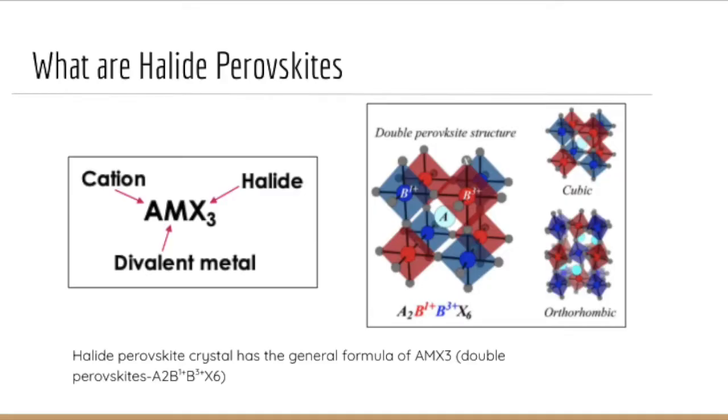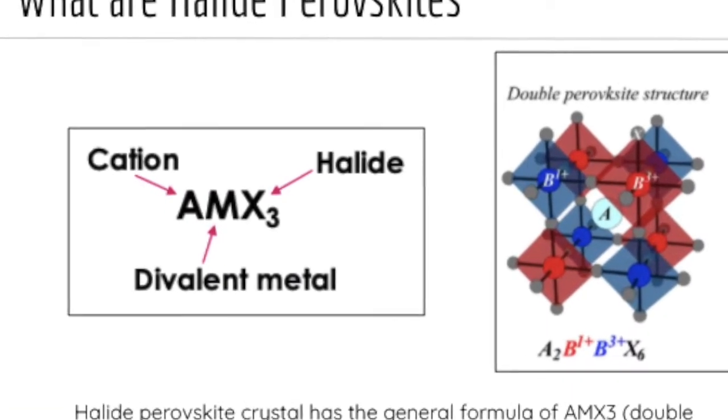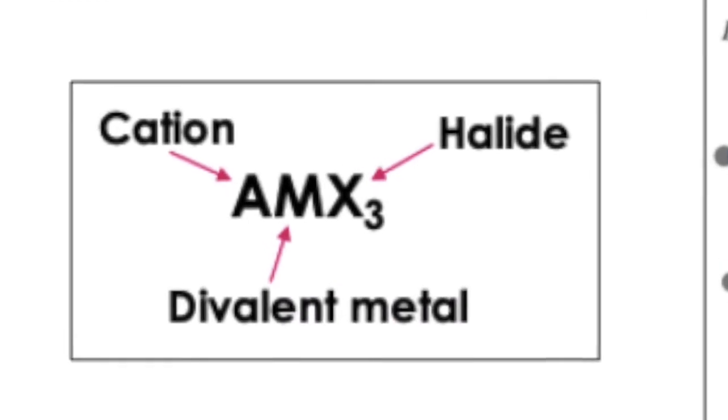However, solar energy is expensive and not a viable option for everyone. Minerals called perovskites have rapidly emerged in the field of photovoltaics and have shown promise in reducing the cost of solar energy due to their high abundance in the earth. Perovskites have a general formula of AMX3, where A is a cation, M is a divalent metal, and X is